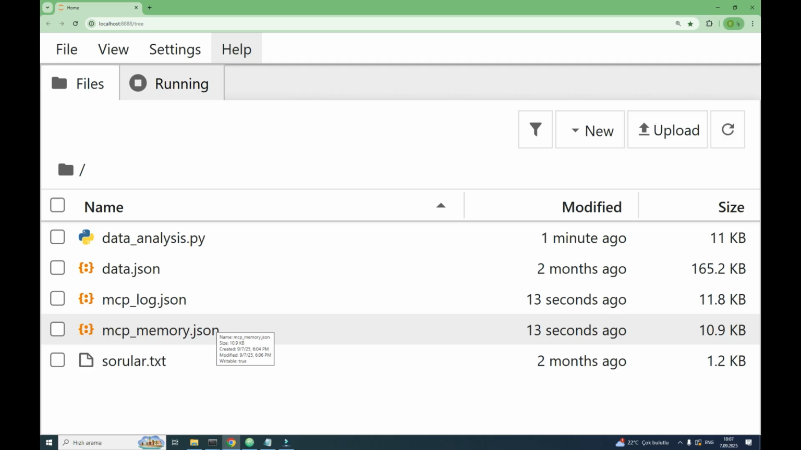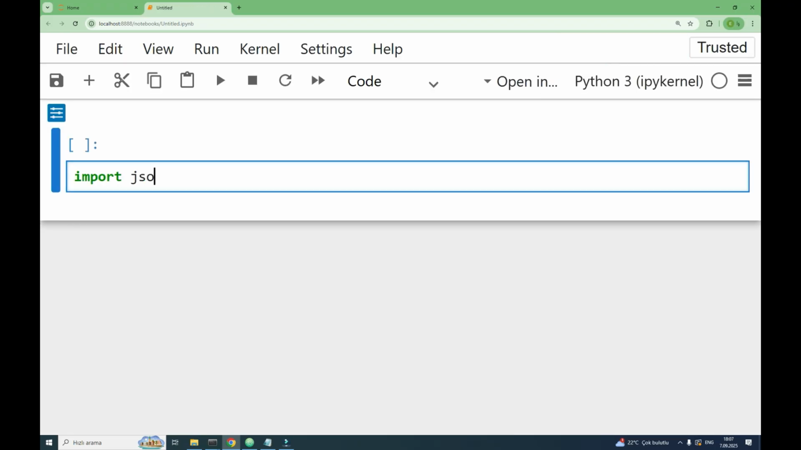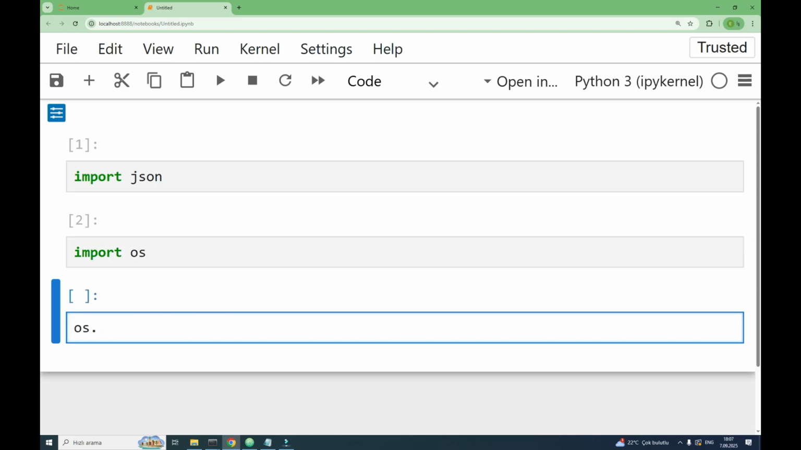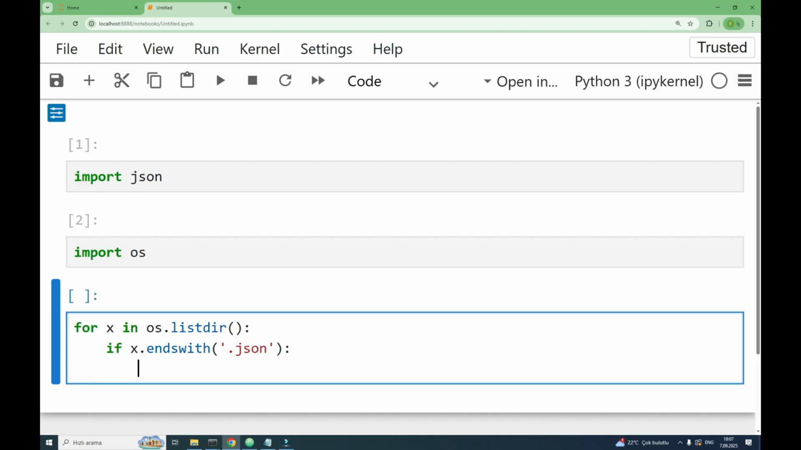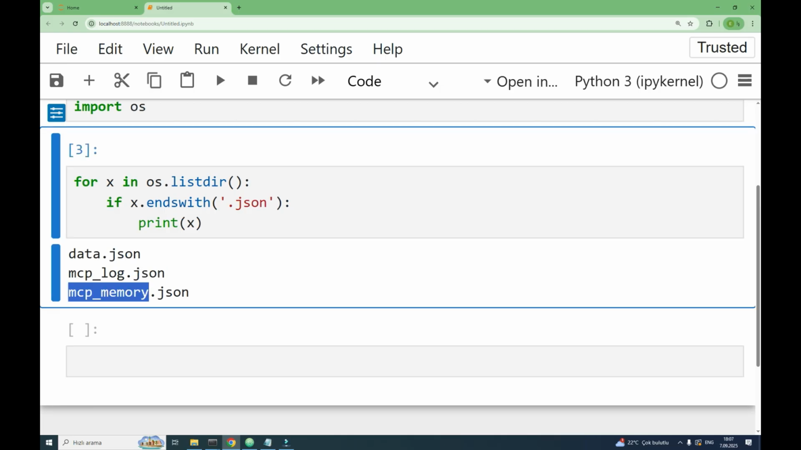So our valuable information stays at the company, in their local environment. Let me open Jupyter Notebook and parse this, importing the JSON library and OpenAI's library to get the JSON files. For x in os.listdir, if x ends with .json, print x. We know our data.json, and these are our logs.